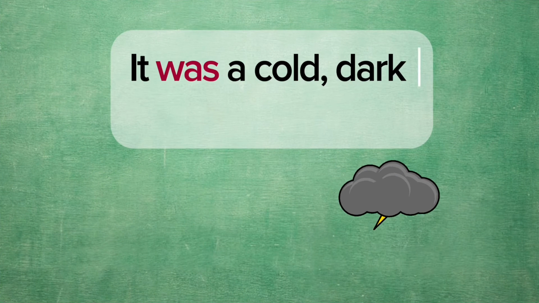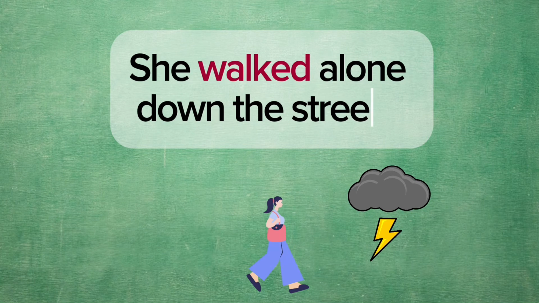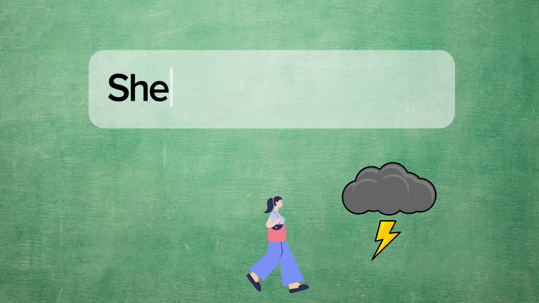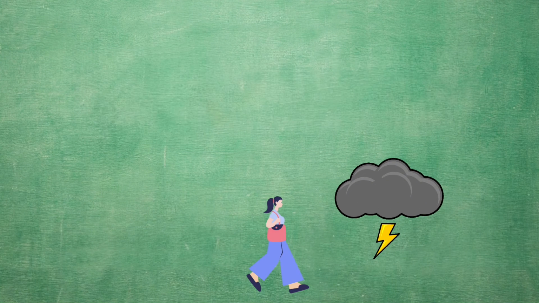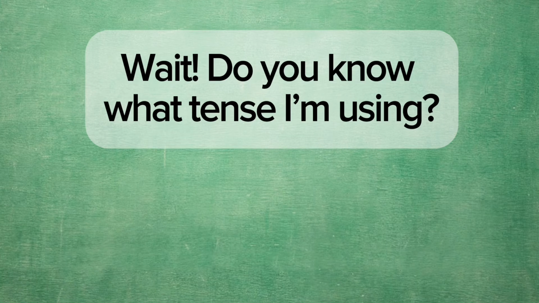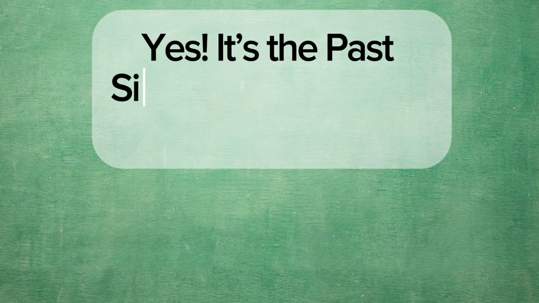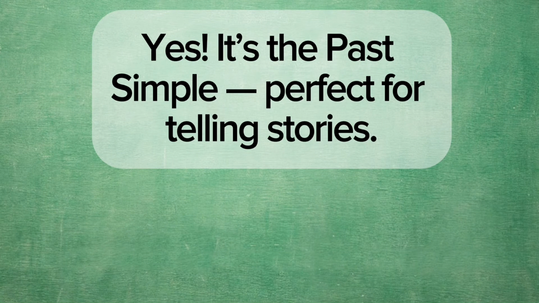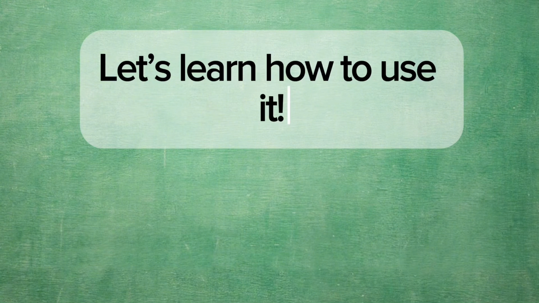It was a cold, dark night. She walked alone down the street. She heard a sound. And suddenly... Wait, do you know what tense I'm using? Yes, it's the past simple. Perfect for telling stories. Let's learn how to use it.